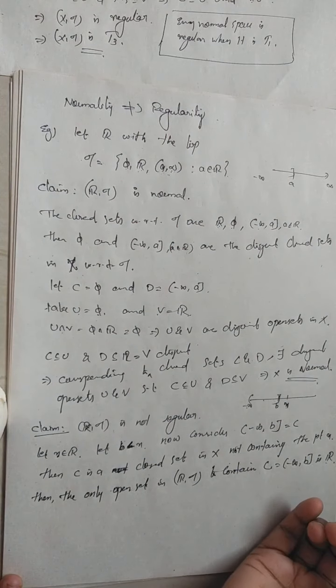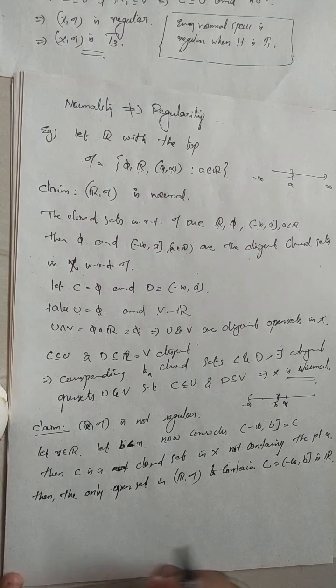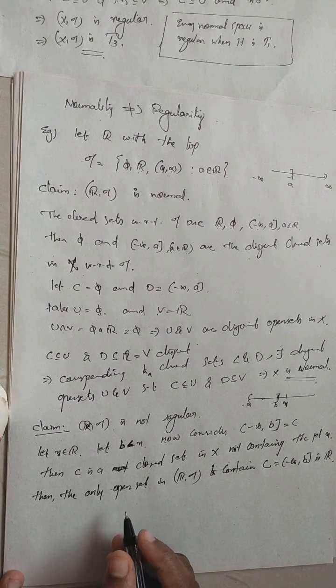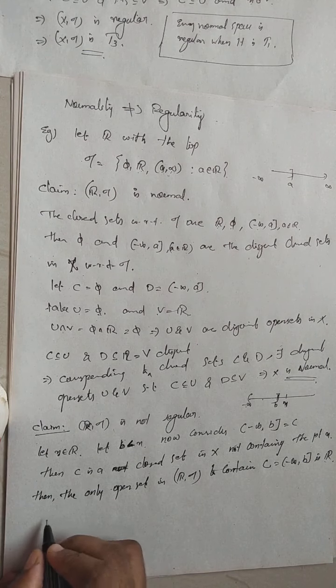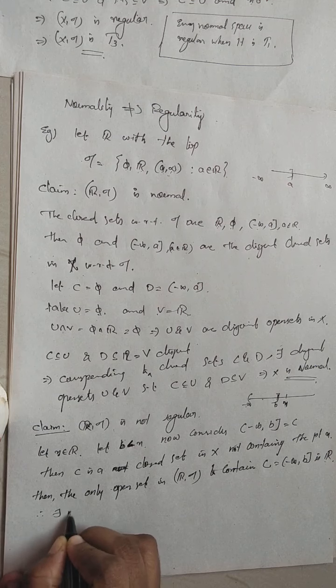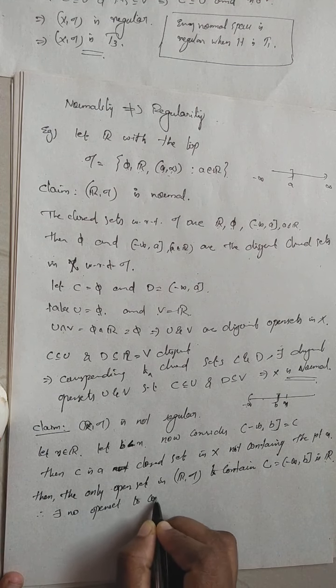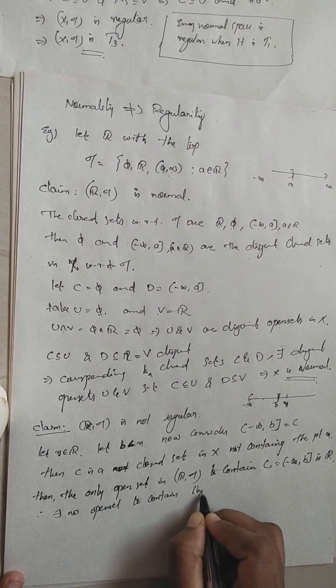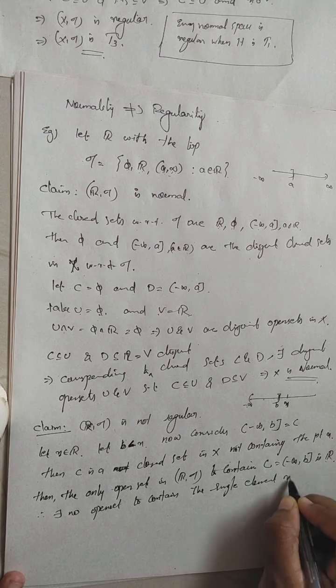Then the only possibility to choose an open set is the empty set. But the empty set cannot contain any point x. Therefore, there exists no open set to contain the single point x disjointly.